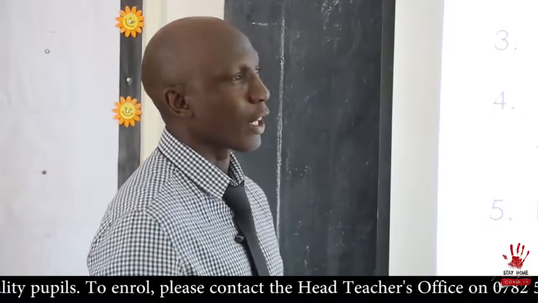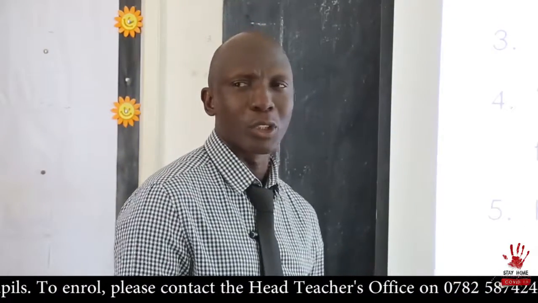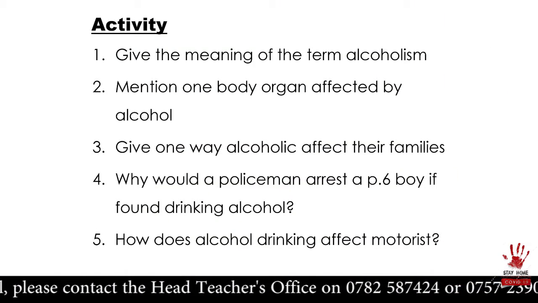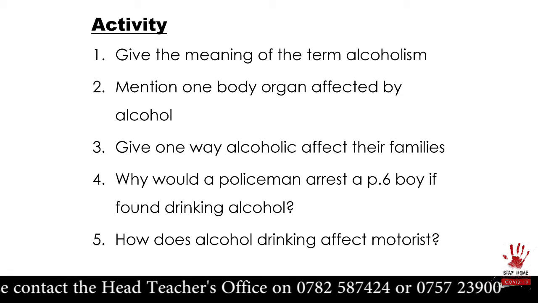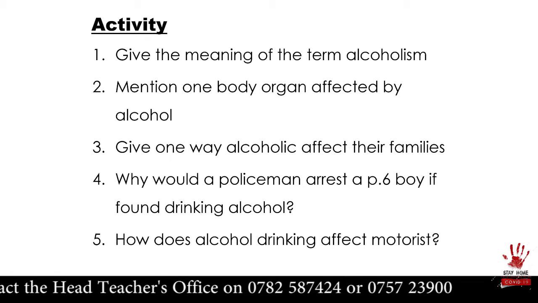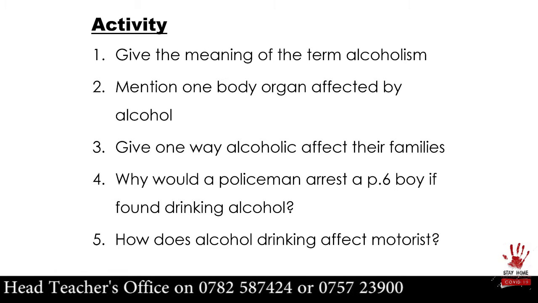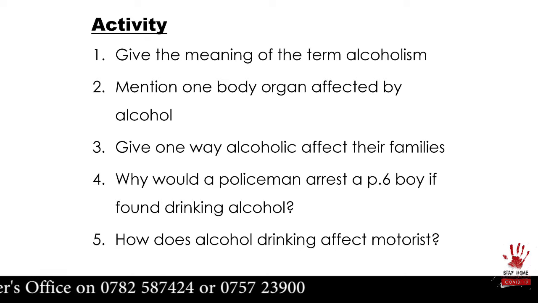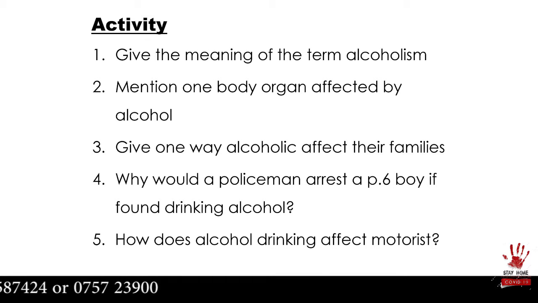Fine, children. Thanks for being good children. I'm going to leave you with some little activity here, as usual. A few questions from what you have learned. Remember, you have been looking at the effects of alcoholism. So, question number 1, define for me that term. Question number 2, mention any 2 body organs which are going to be affected by alcohol drinking. Then 3, give 1 way alcoholics can affect their families. And 4, why would a policeman arrest a P6 boy if found drinking alcohol? And lastly, how does alcohol drinking affect motorists?